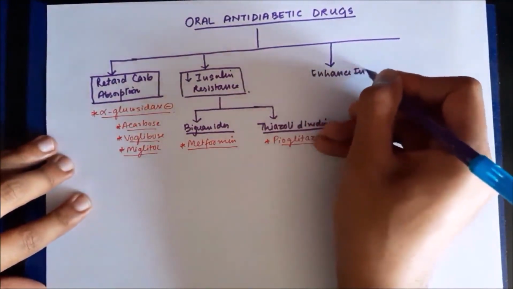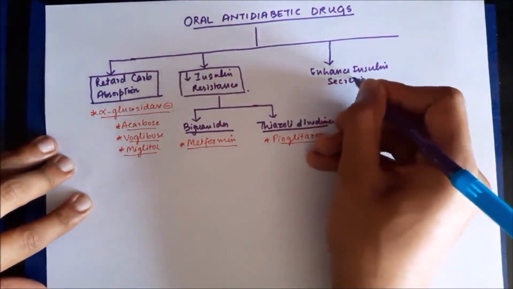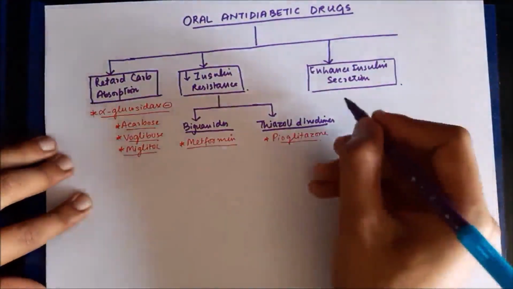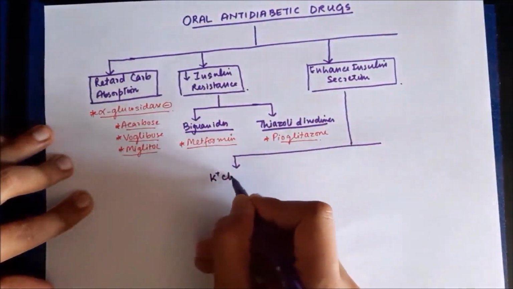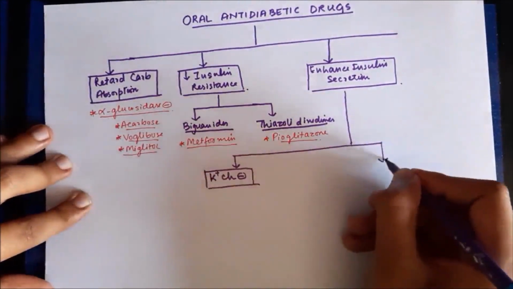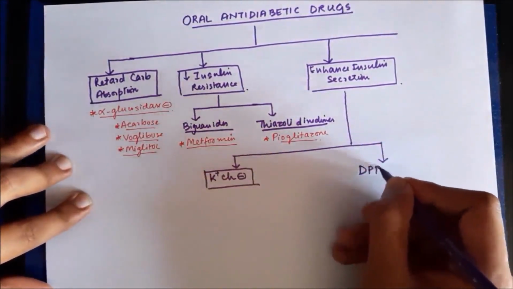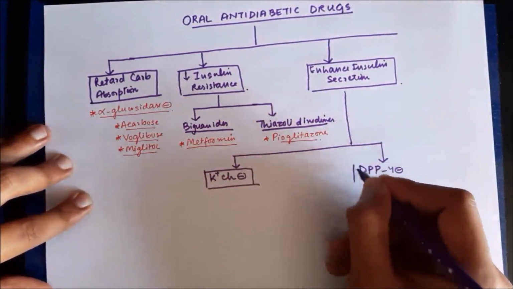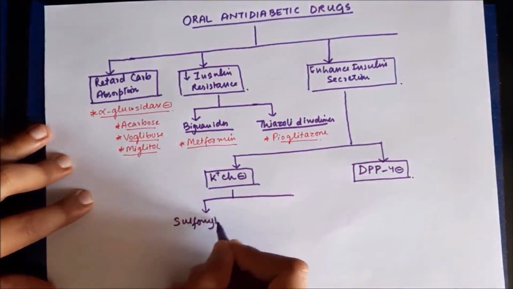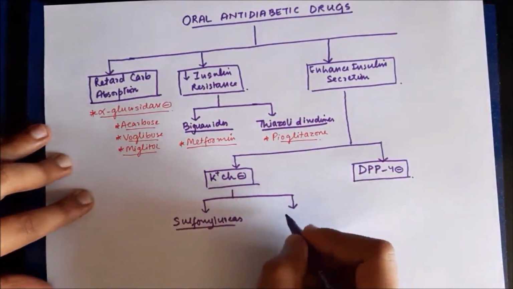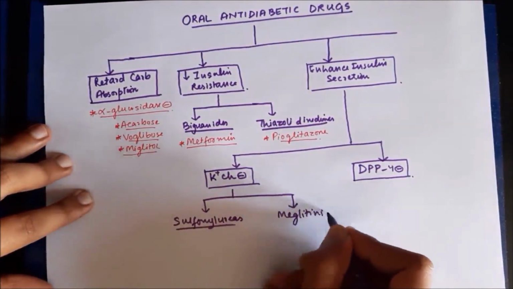Third class of drugs are the drugs which will enhance the secretion of insulin. Now, these drugs can be further divided into two classes. They are the drugs which will block potassium channels. These are potassium channel blockers, and these are DPP4 inhibitors, that is dipeptidyl peptidase 4 inhibitors. Now, potassium channel blockers can be further divided into two groups. These can be sulfonylureas or they can be meglitinides.